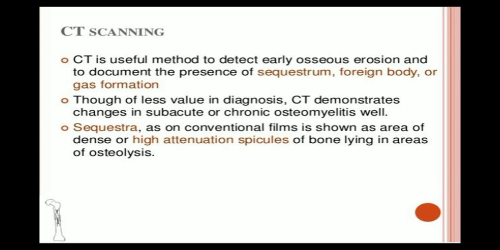CT scanning. CT scanning is a useful method to detect early osseous erosion and to document the presence of sequestration, foreign body or gas formation. CT scan is the most useful method to detect the presence of any foreign body or formation of gas in that particular area. Though of less value in diagnosis, CT demonstrates changes in subacute or chronic osteomyelitis well. CT scan can also differentiate between subacute and chronic osteomyelitis because changes will be seen in the bone. In chronic osteomyelitis, the bone will be damaged to a greater extent.